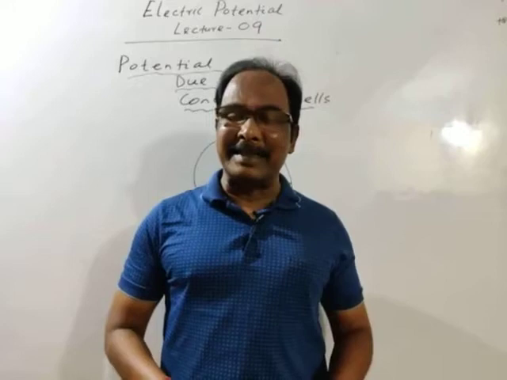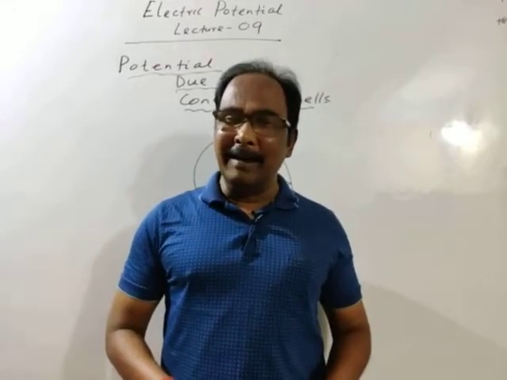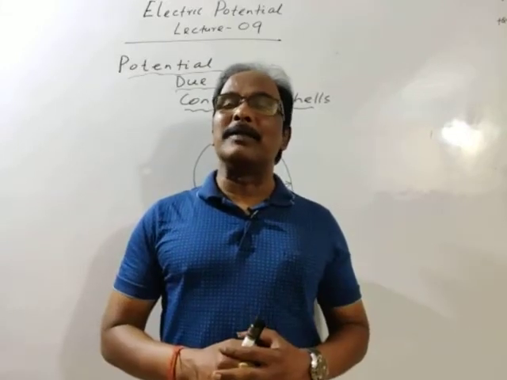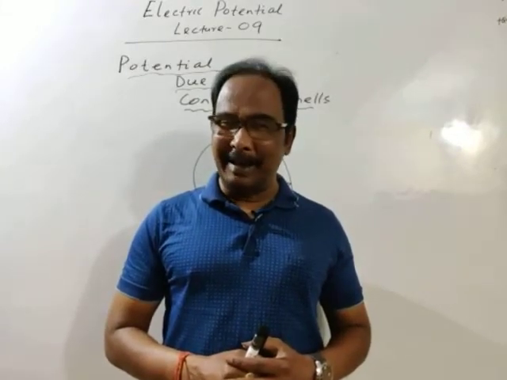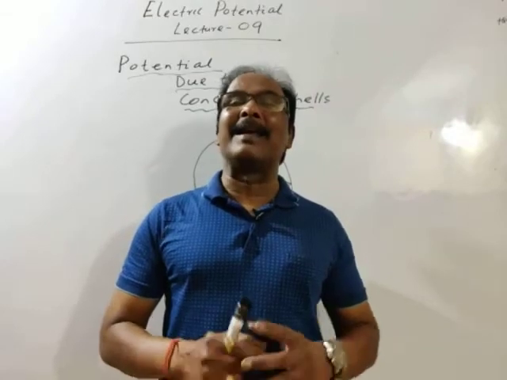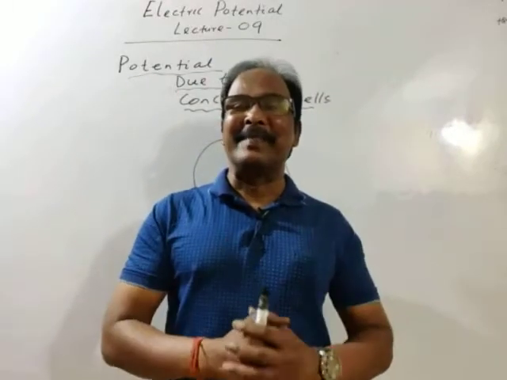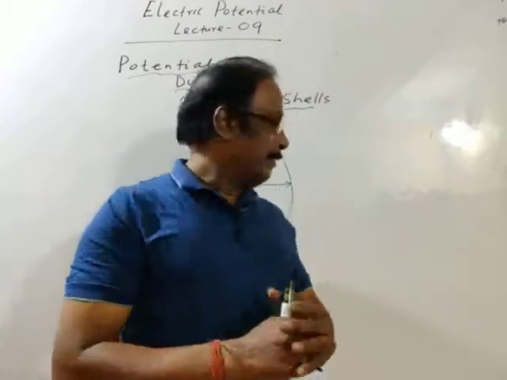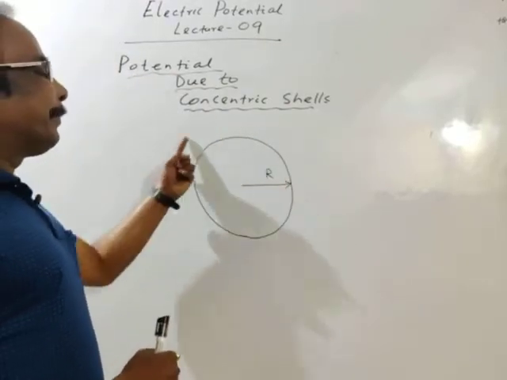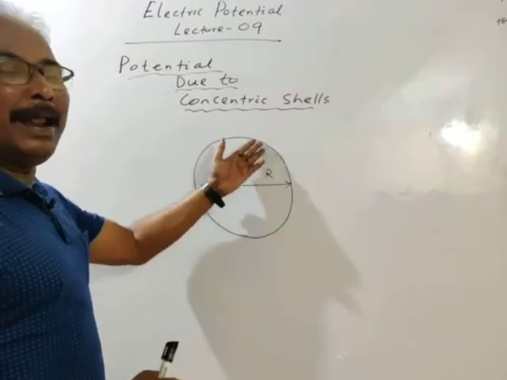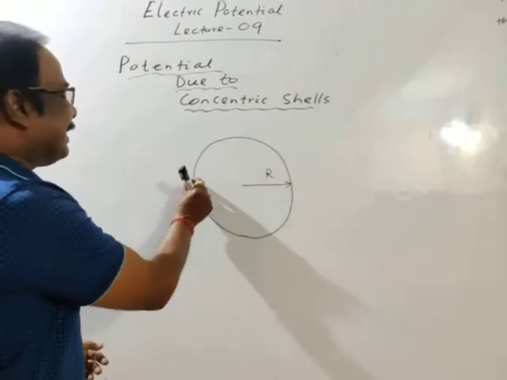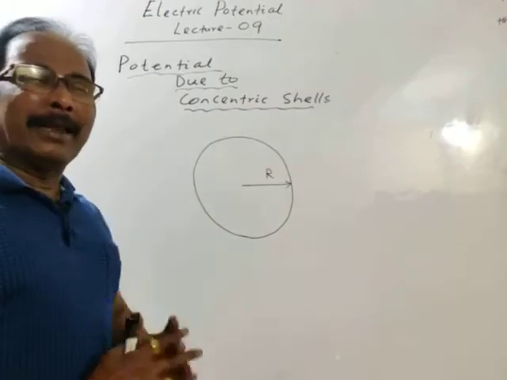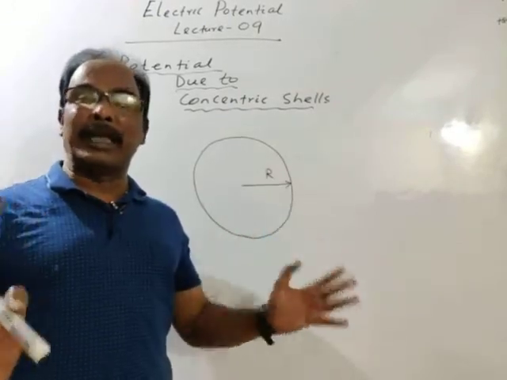Welcome to Cars Physics. We are continuing electric potential, and in this lecture we will discuss potential due to concentric cells. Then what is a cell? Cell means a hollow sphere. Inside it is air or vacuum, and the thickness of this wall is very small, which means we are considering a thin spherical cell.